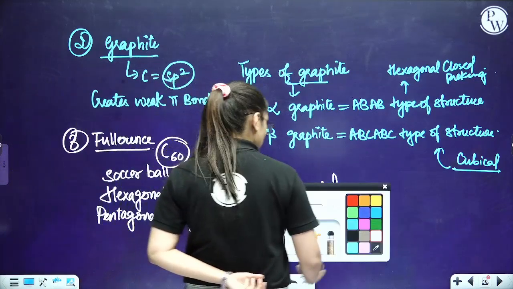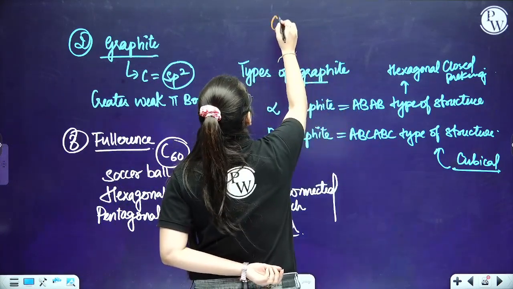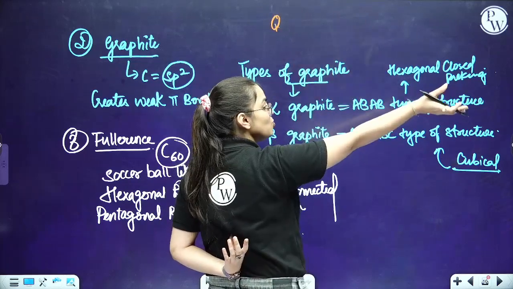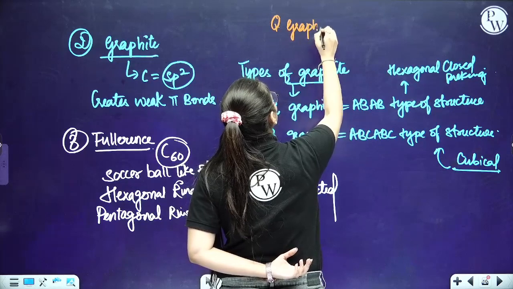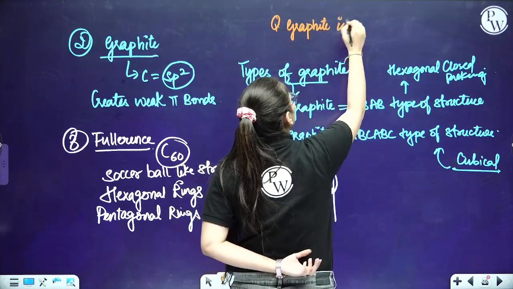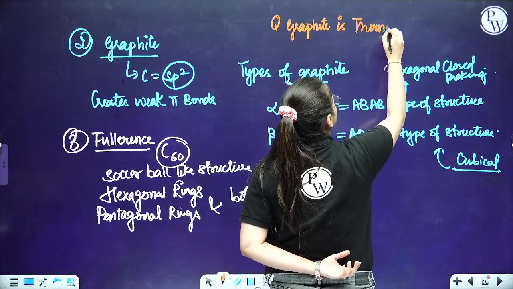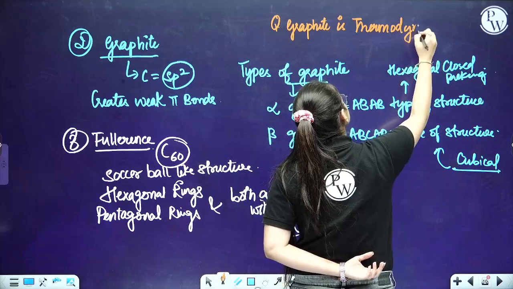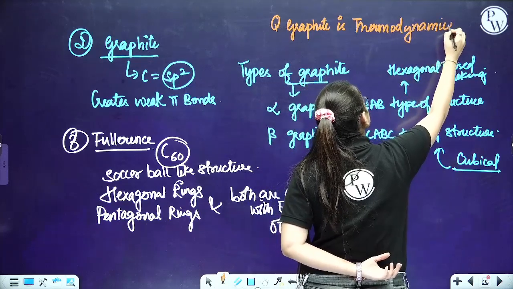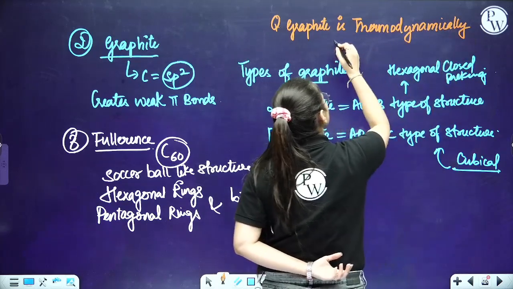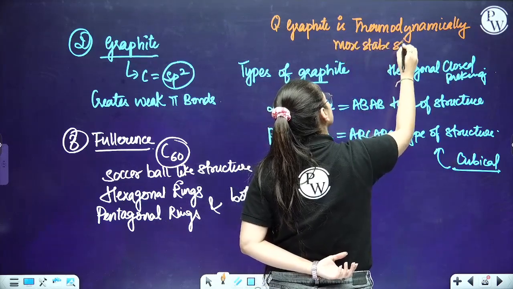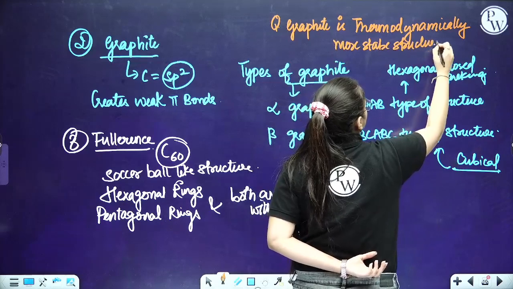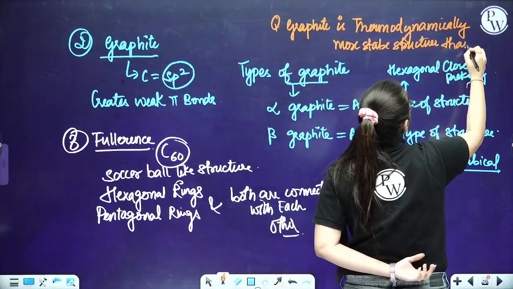Okay, now one more thing, students, as I was asking you a question: thermodynamically, is diamond more stable or graphite? So basically graphite is thermodynamically more stable than diamond.